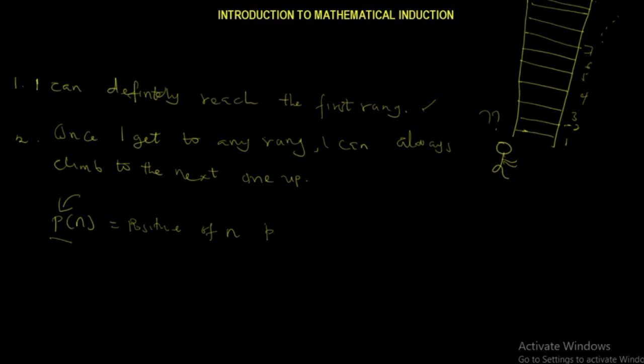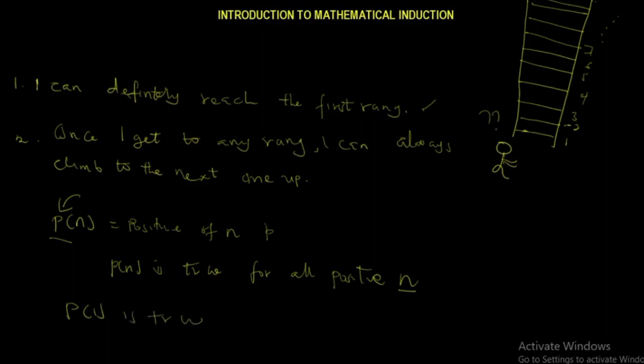How can we use the ladder climbing technique to prove that P of n is true for all positive integers n, where n represents the number of steps? The two assertions we need to prove are, first, that P of 1 is true.